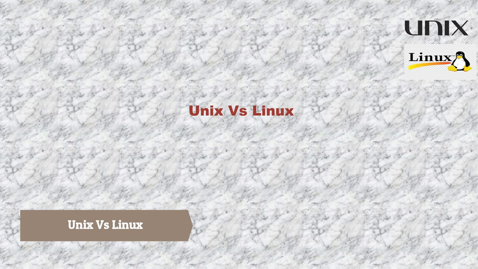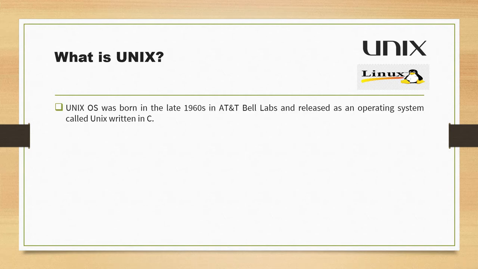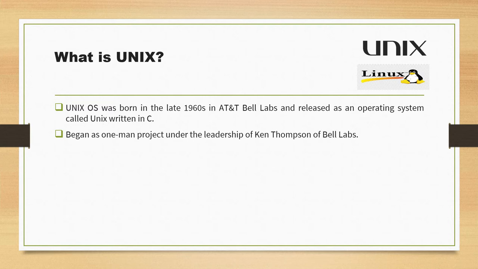Now let's try to understand what is Unix and what is Linux one by one, and then finally we'll see the key differences. So let's start with Unix. Unix is of course an operating system, and it was developed in the late 1960s at Bell Labs and released as an operating system called Unix, right? And it is written in the C language.